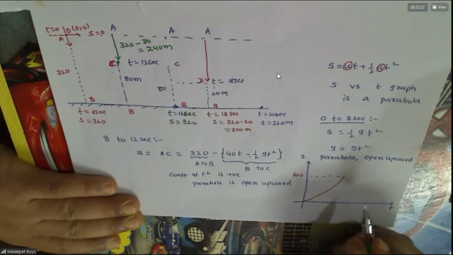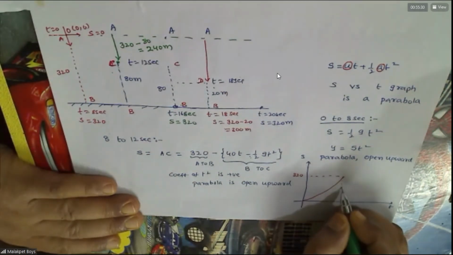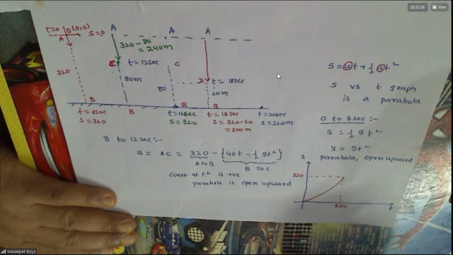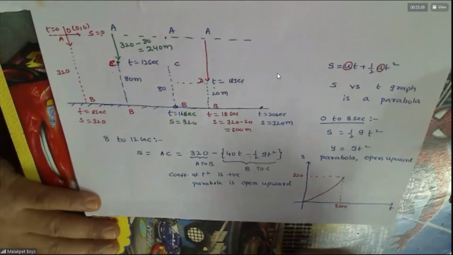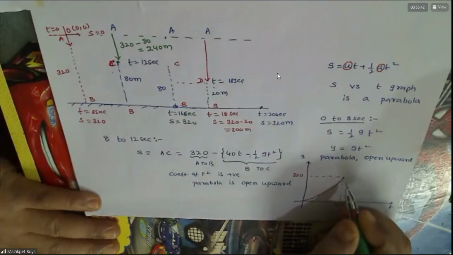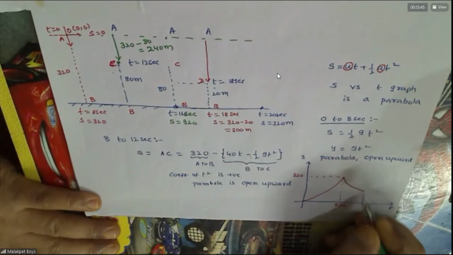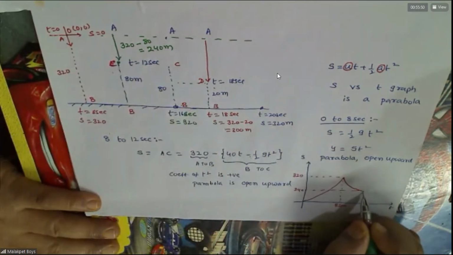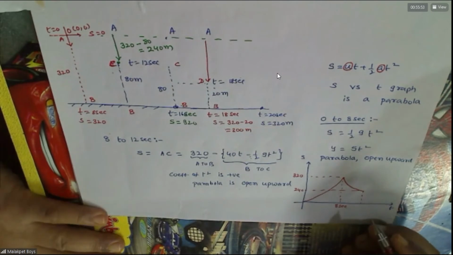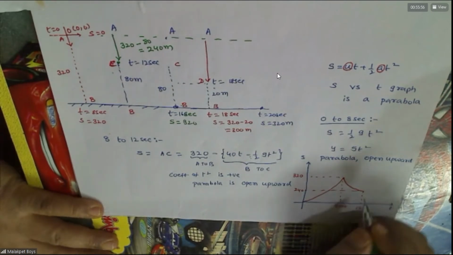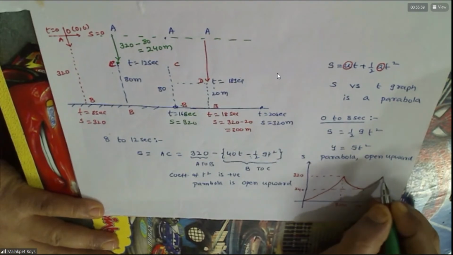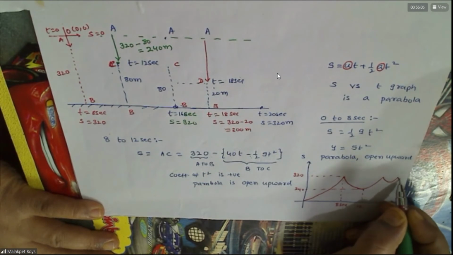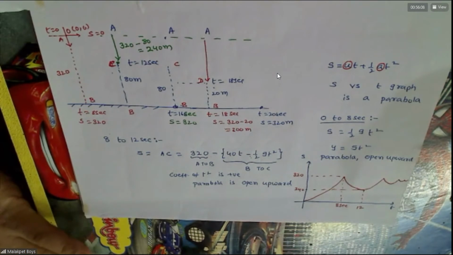So the next displacement, at t equals 8 seconds, again drops to 240. Remember this 240, no? At what time? 12 seconds. Again the displacement drops, and the curve goes like this. Understood this?